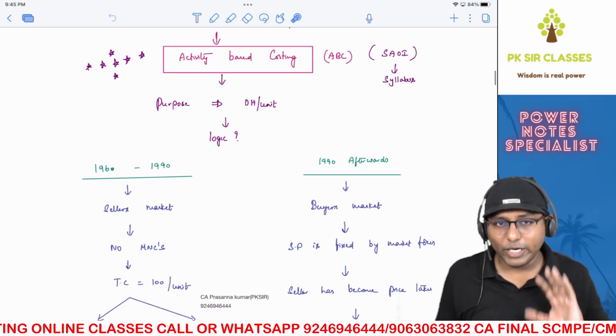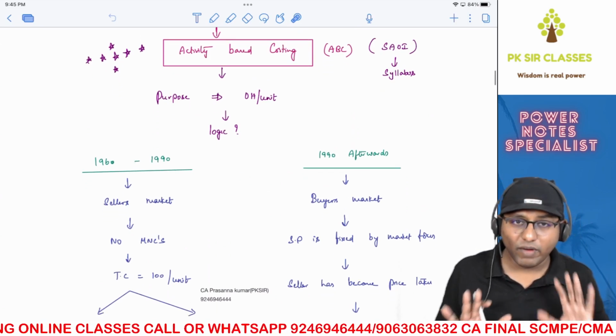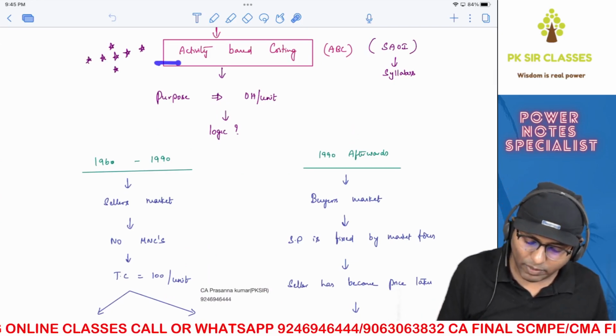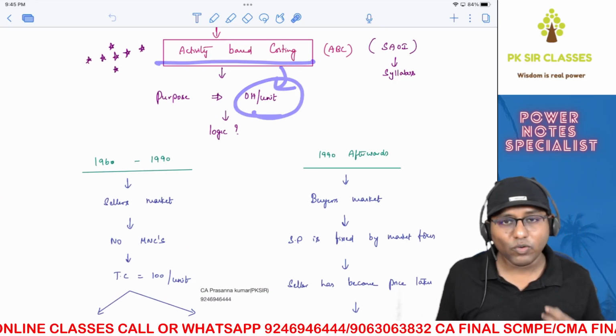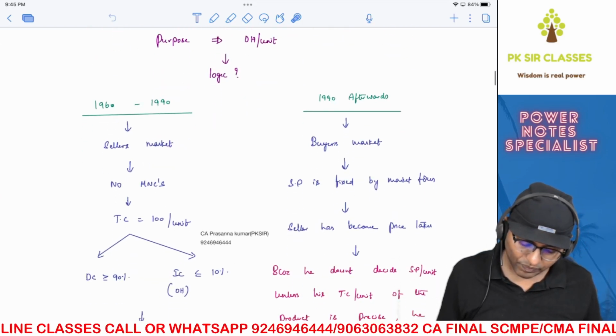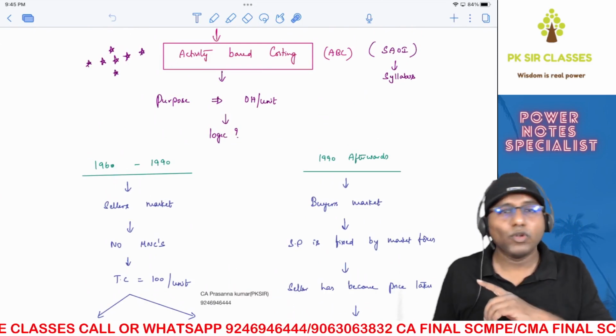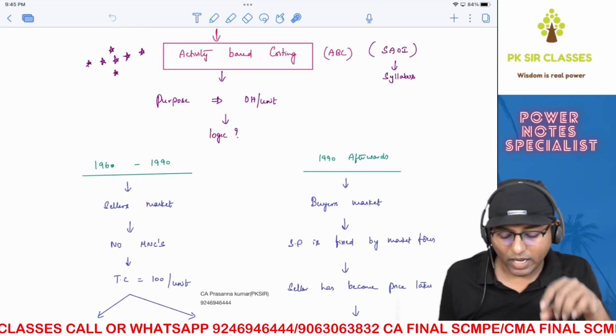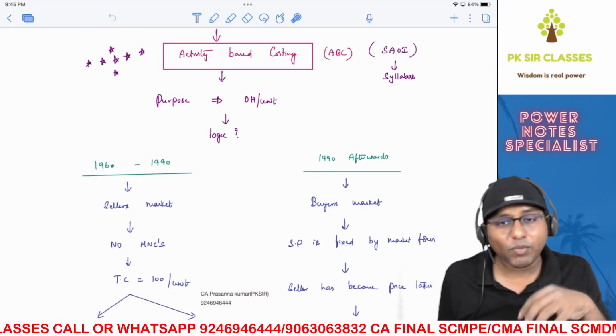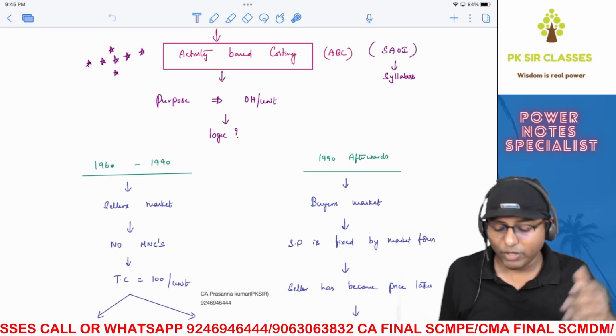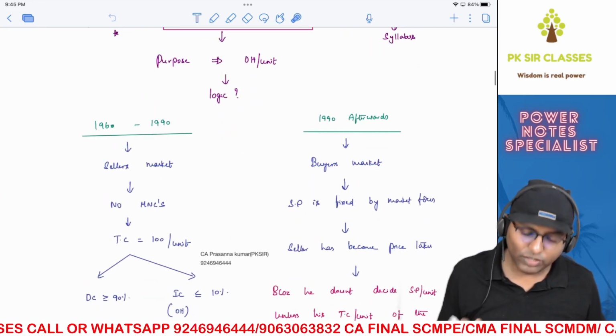Well, to know that, you need to wait. But right now, you should know one thing, that the purpose of activity-based costing is to calculate overhead cost per unit. Done. To understand the logic behind this, because we already know how to calculate overhead cost per unit, why are we trying to learn another concept where again the purpose is to calculate the same overhead cost per unit? Let's try to understand that logic.